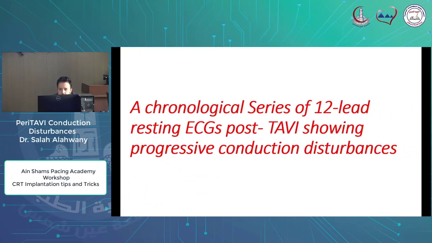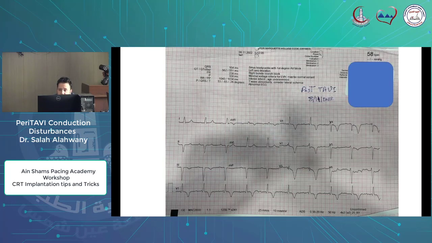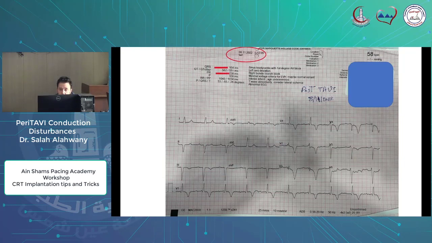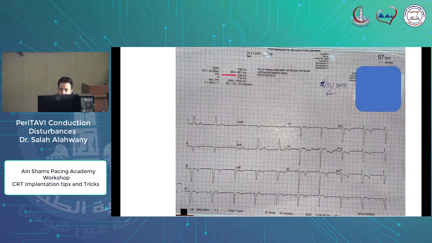A chronological series of 12 lead resting ECGs post-TAVI showing progressive conduction disturbances. This is the ECG immediately after the procedure, which showed a right bundle branch block, QRS duration 164, PR interval 238 millisecond, and left axis deviation, trifascicular block. This was followed by this ECG several hours after the procedure, which looked like the baseline ECG with QRS duration 138 millisecond, also first degree heart block and left axis deviation.